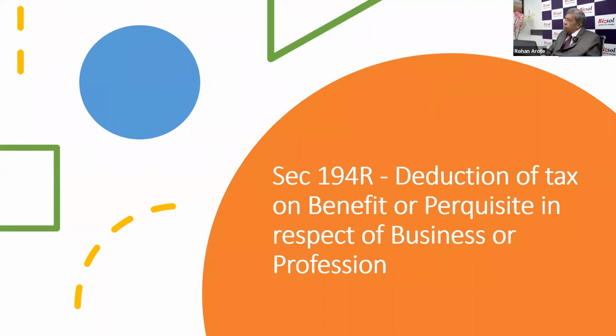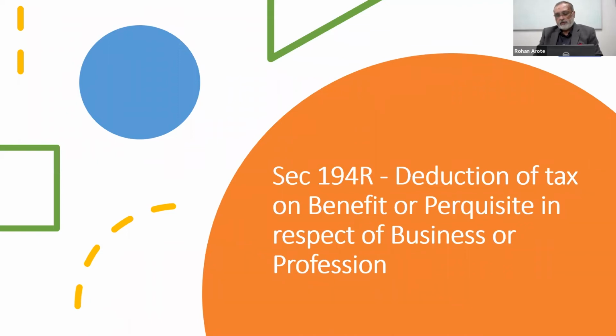Can you please elaborate? What I feel is that when it comes to any reimbursement or expenses incurred during the business, this problem is going to come from the consultant's perspective, because as far as employees are concerned, as we have discussed, they are out of the purview of this. So the contracts are going to be that the consultant has to incur whatever expenses there are, and it has to be part of his professional services, and accordingly the TDS will be deducted, not under 194R but under other sections.